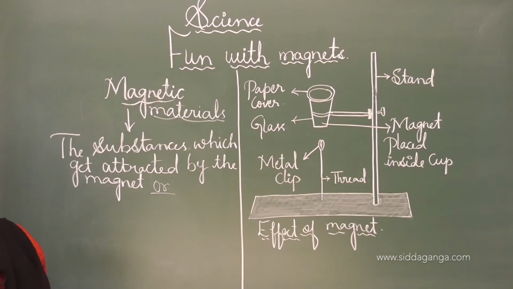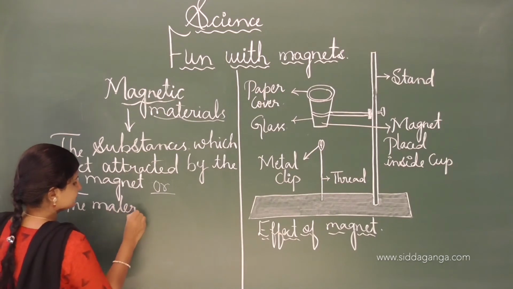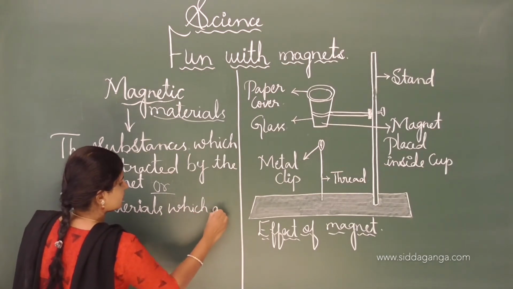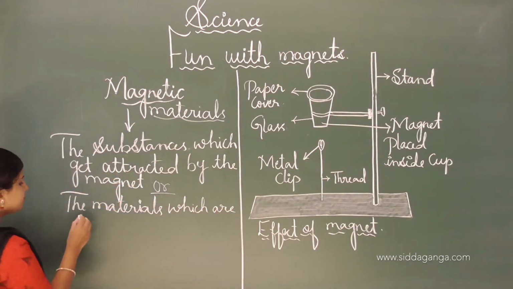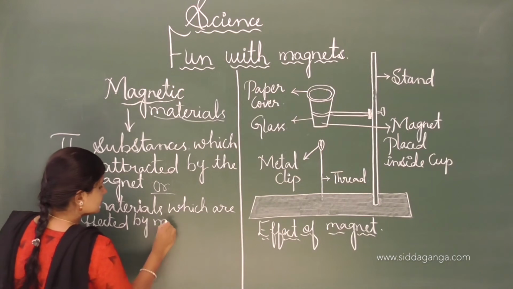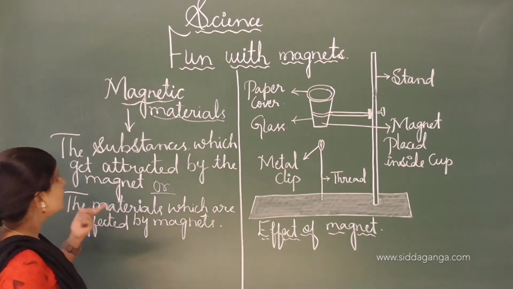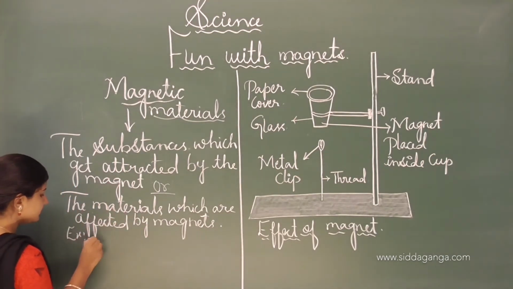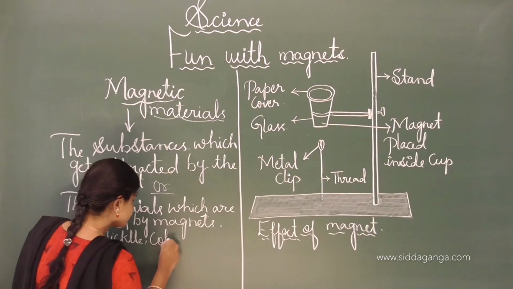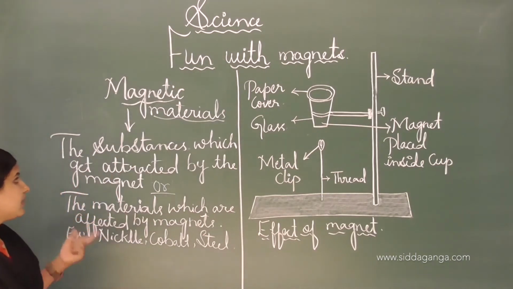the materials which are affected by magnets are called magnetic materials. Examples of magnetic materials are nickel, cobalt and steel. These are a few examples of magnetic materials.